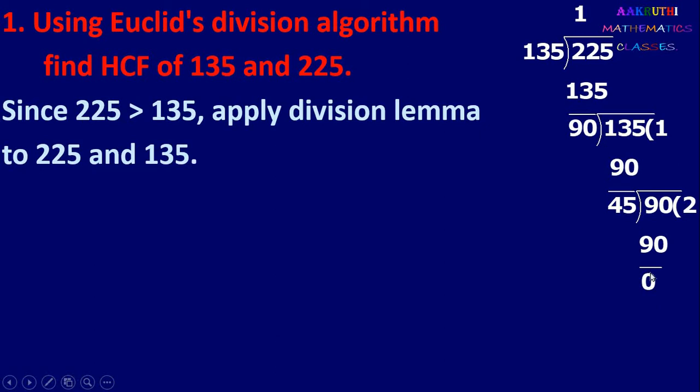Now here remainder is 0. At this stage, divisor is 45, so 45 is the HCF, the last non-zero remainder. So here 45 is the HCF.